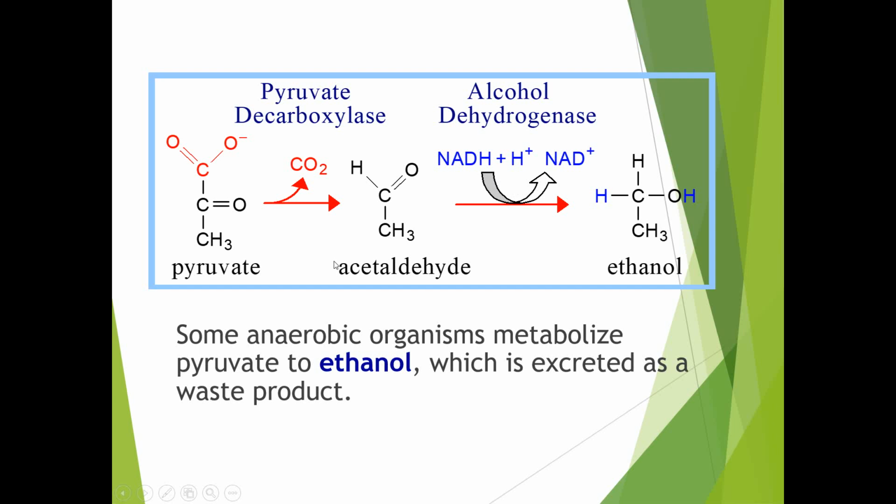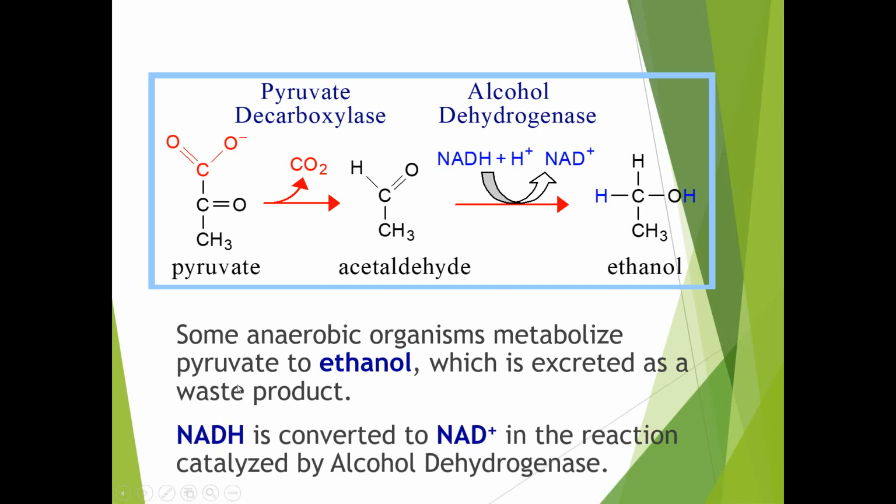Some anaerobic organisms metabolize pyruvate to ethanol, which is excreted as a waste product. The NADH is converted to NAD in the reaction catalyzed by alcohol dehydrogenase, the enzyme essential for the conversion of acetaldehyde into ethanol.